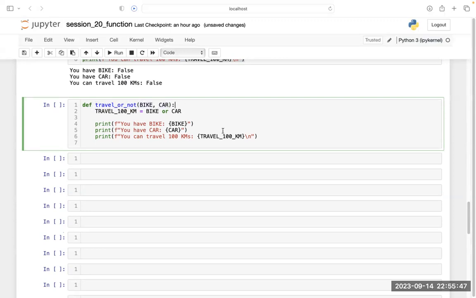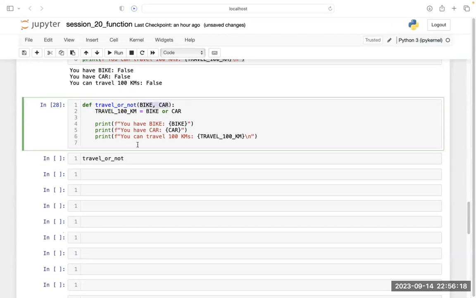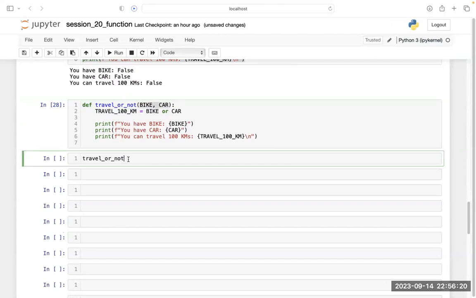And now, if I run this code, let's run this code here. And now call this function, travel_or_not. And since we have passed arguments inside this function, we have to pass arguments when we call the function.